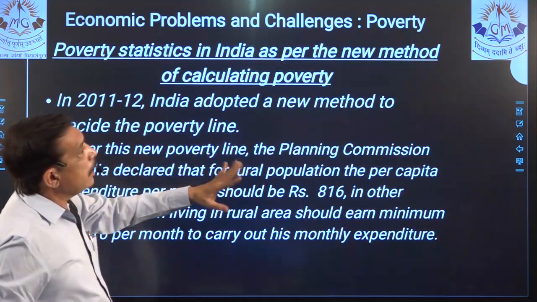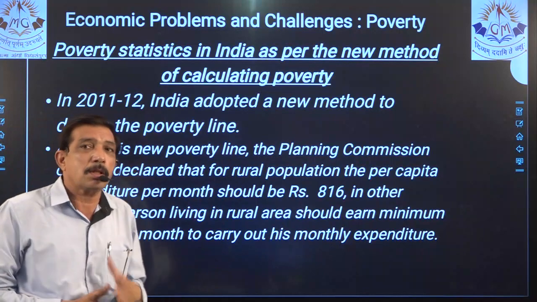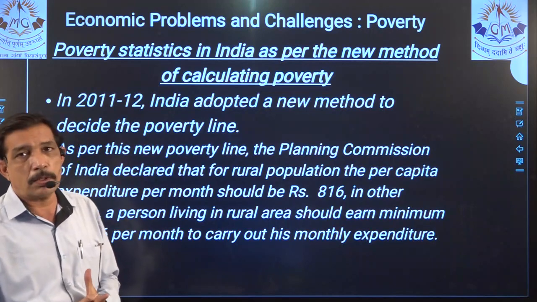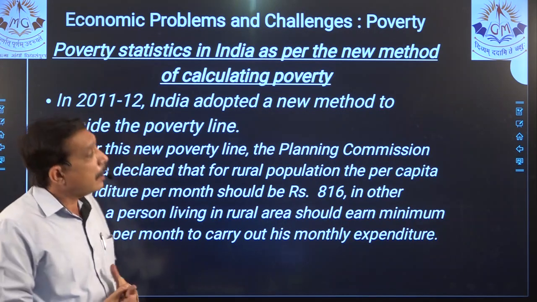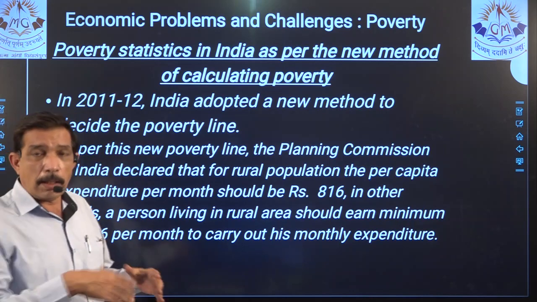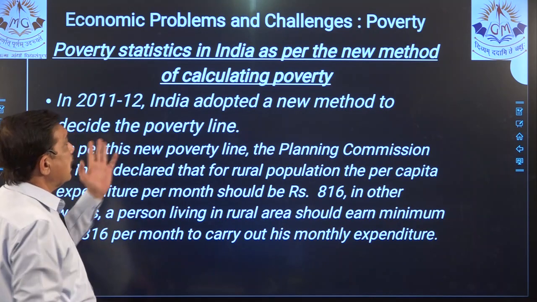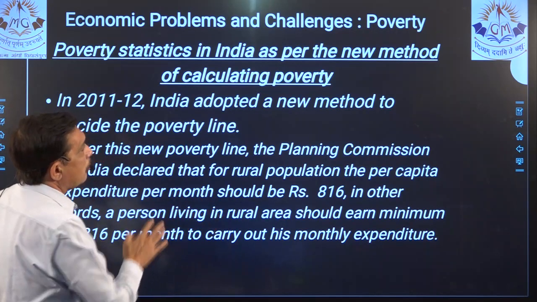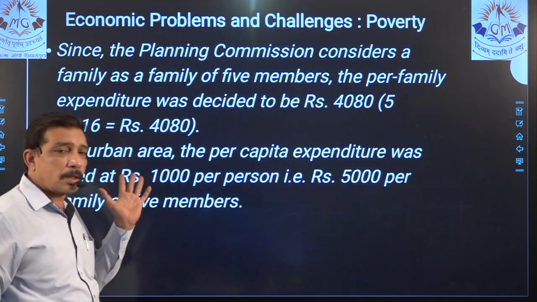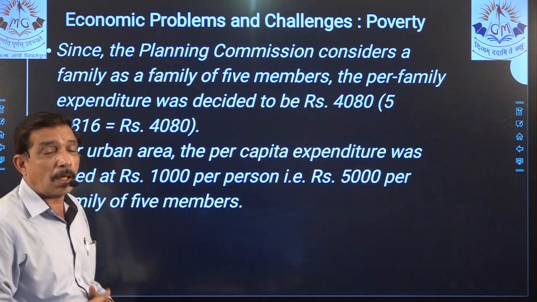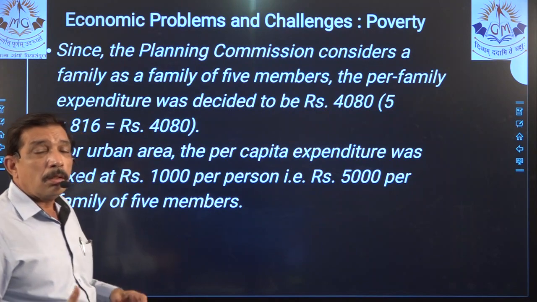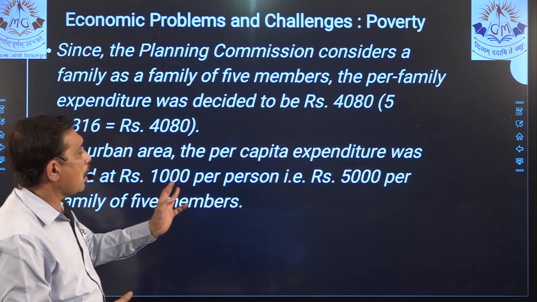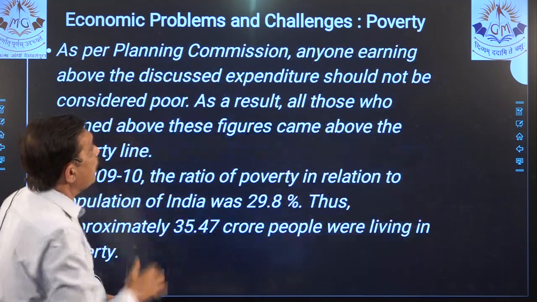Poverty statistics in India, of calculating poverty. Usually such type of questions are not asked because they contain lots of statistics. Many students might find difficulty in enumerating or laying out the complete answer, because it involves years and precise numbers are given, so 816 and all that, right? So you just go through it, just remember the numbers. Maybe they can be asked in the objectives. Urban area per thousand, 1000 per person, 1000 per family member, all that.